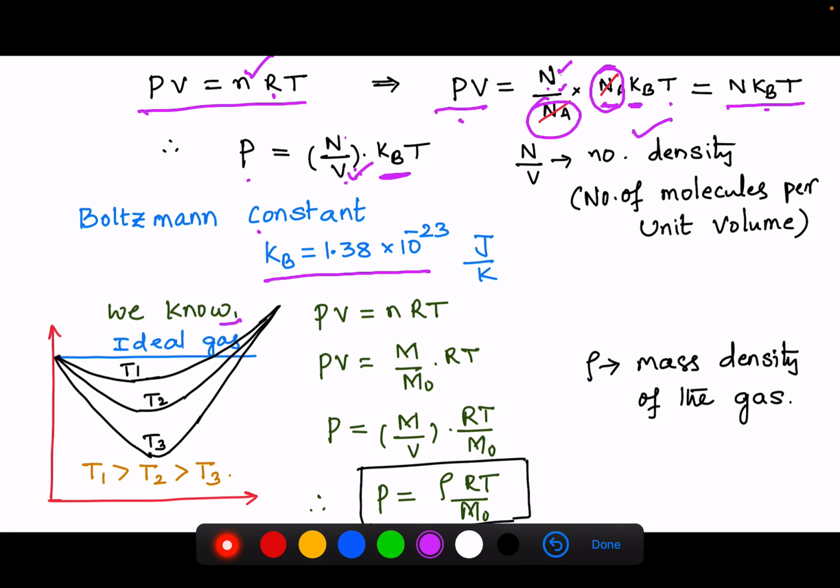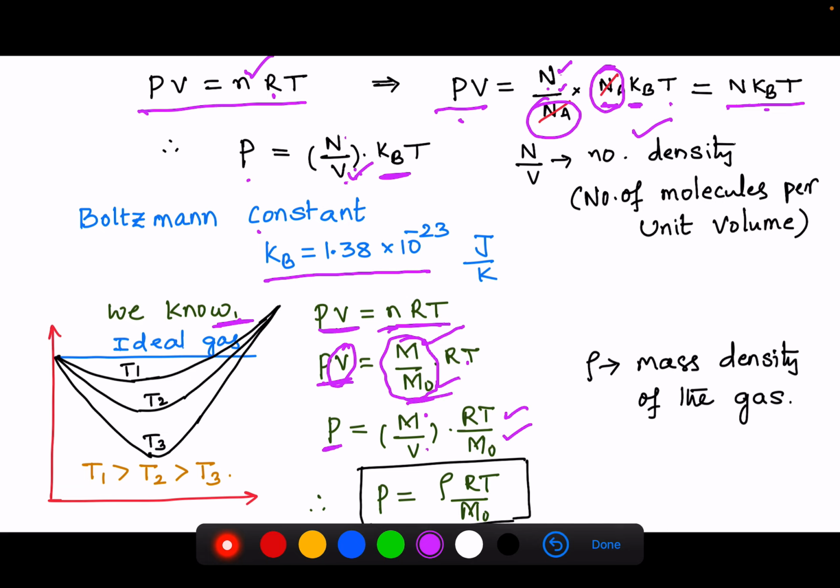We know that PV equals nRT. So PV equals, n can be written as M by M naught, the total mass of the gas divided by its molecular weight, into RT. Here I am rewriting, bringing this V to the right side, so pressure P is equal to M by V into RT by M naught.